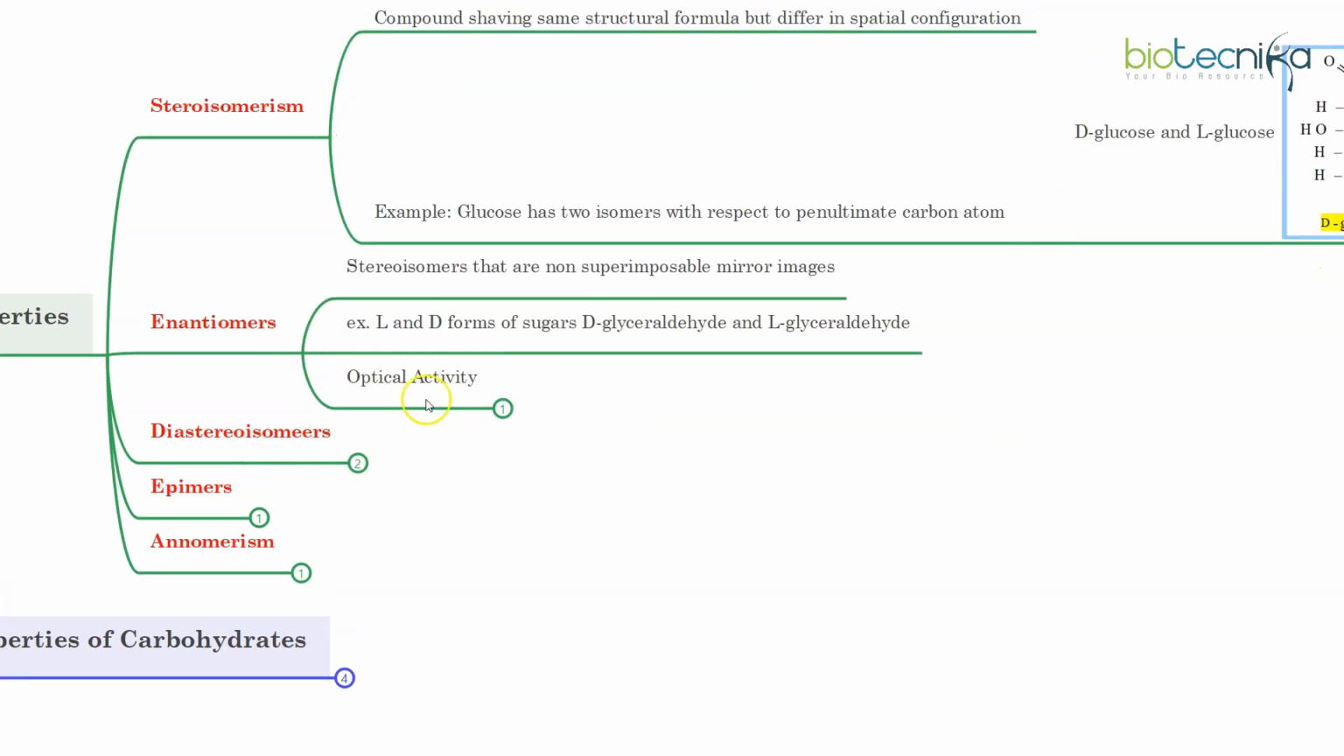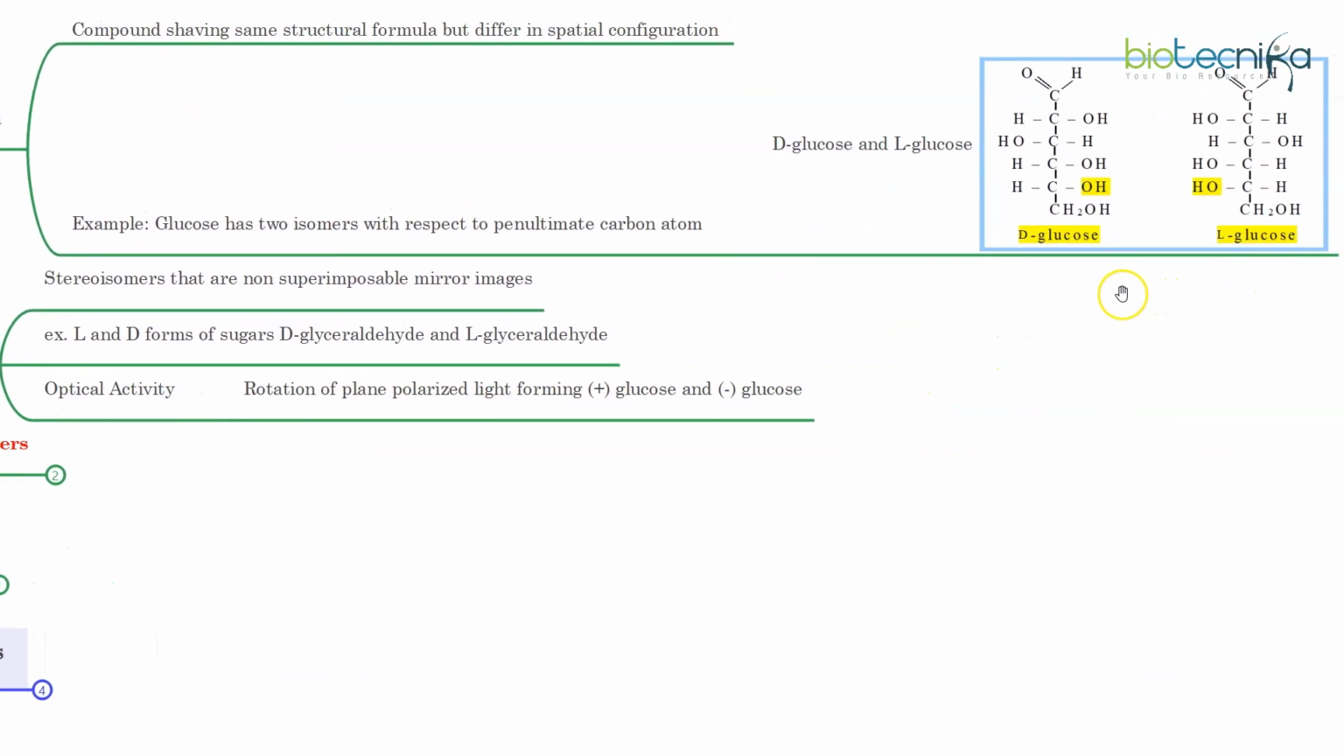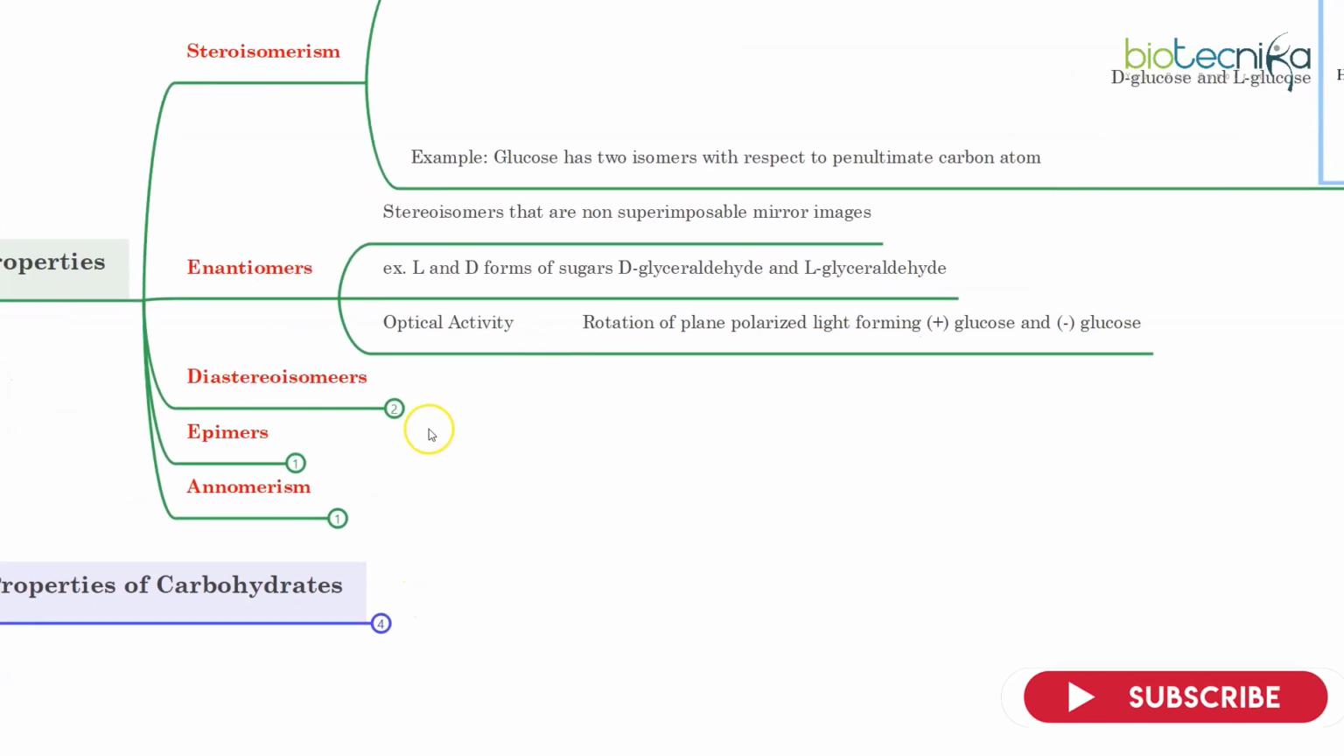Now what are enantiomers? As I mentioned, they are stereoisomers. Enantiomers are a type of stereoisomer which are non-superimposable mirror images of each other. The L and D forms of sugar, D-glyceraldehyde and L-glyceraldehyde, are 3 carbon sugars. What I gave you as an example was a 6 carbon sugar. And optical activity, yes, they will have rotation of plane polarized light, forming plus glucose and minus glucose. So basically D-glucose is also called plus glucose, and L-glucose is also called minus glucose.